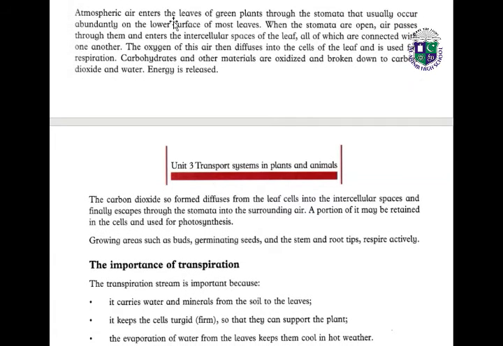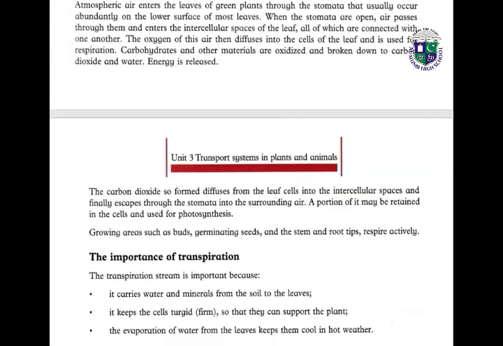Atmospheric air enters through the leaves of green plants through the stomata, the small holes present on the lower surface of the leaves, which usually occur abundantly on the lower surface of most leaves. When stomata are open, air passes through them and enters the intercellular spaces of the leaf, all of which are connected with one another. The oxygen of this air then diffuses into the cells of the leaf and is used for respiration. Carbohydrates and other materials are oxidized and broken down to carbon dioxide and water.